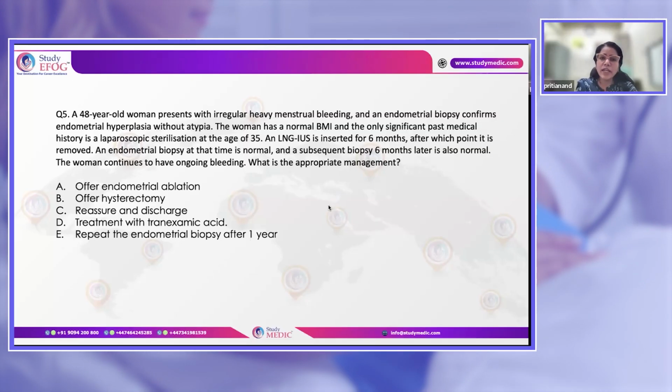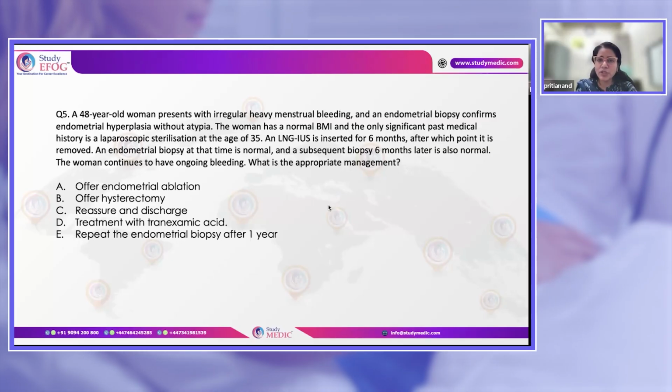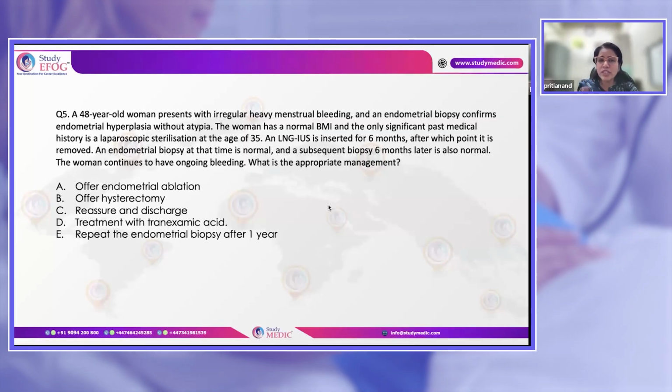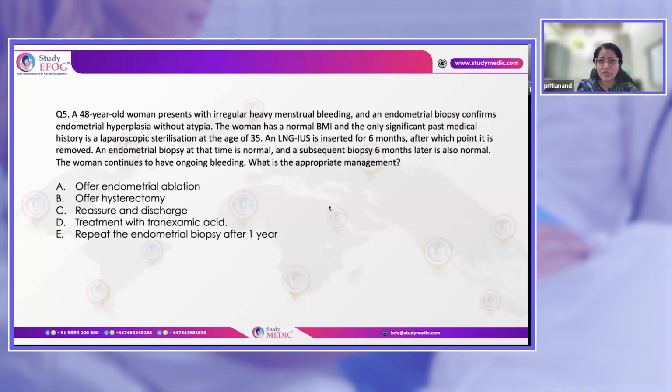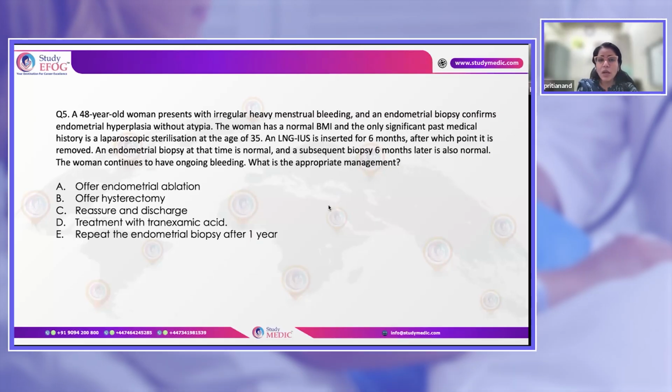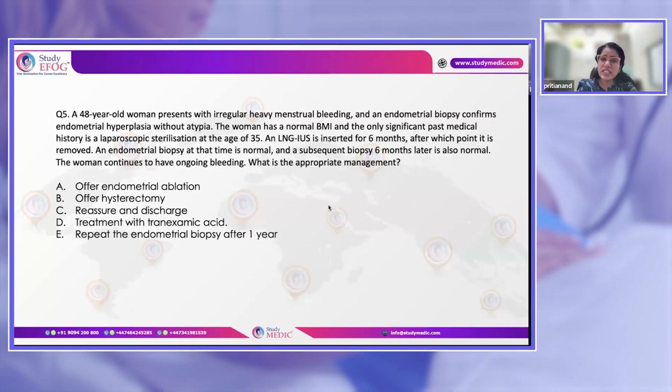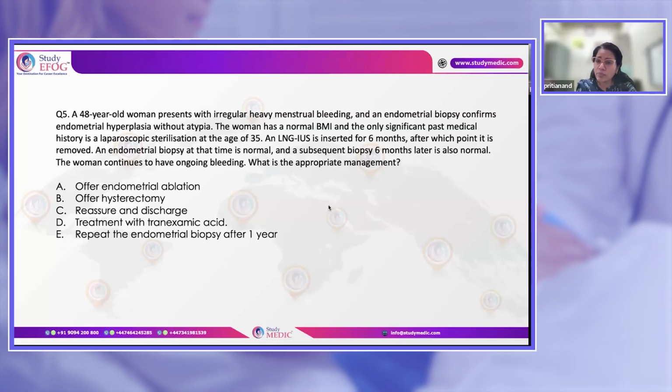Now, whenever medical management, that is LNG-IUS, is given to the patient for endometrial hyperplasia without atypia, they do 2 biopsies 6 months apart for being negative. If they are negative, then they are discharging the patient from follow-up. But here the problem is the patient is still having ongoing bleeding. That means something we are missing in biopsy.